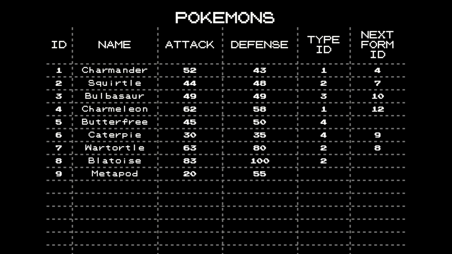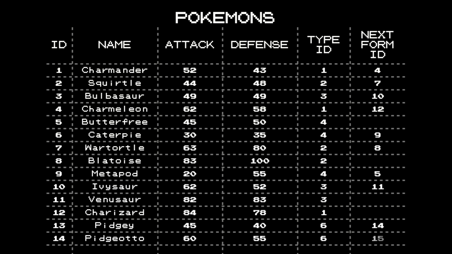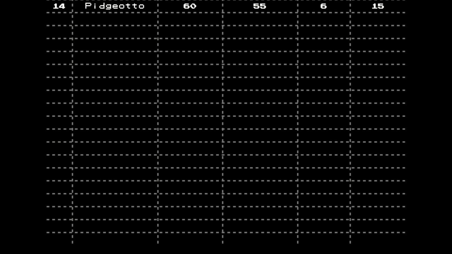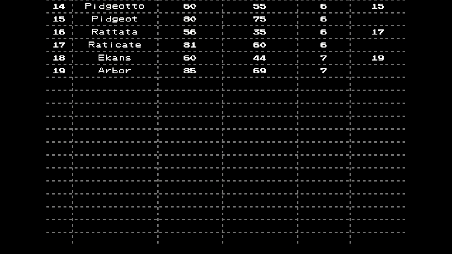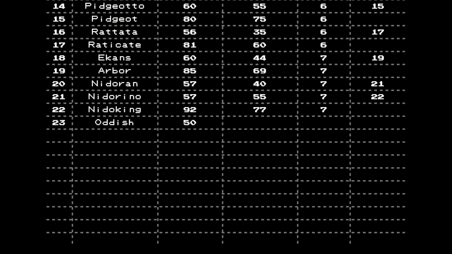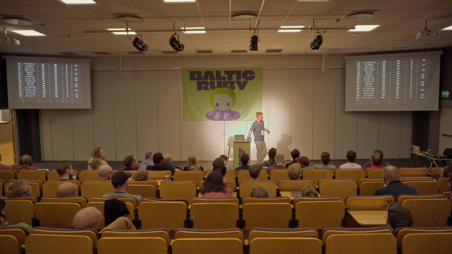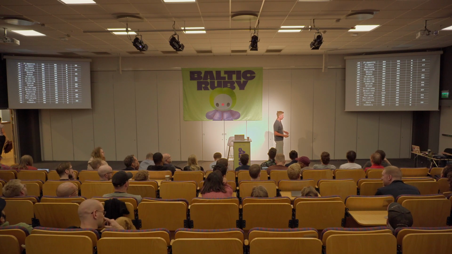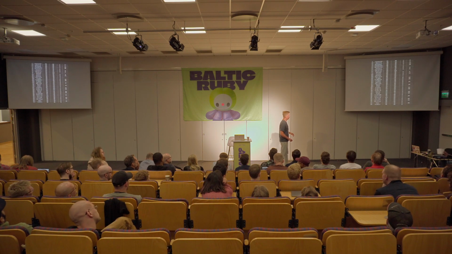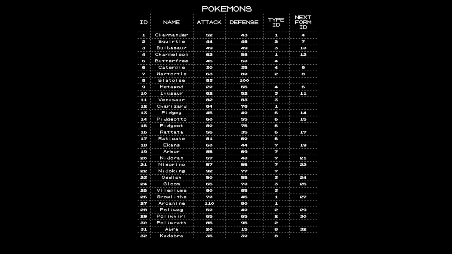I was doing this animation for so long, so you have to watch it in full. So yeah, we started adding more Pokemon and more and more. And we are filling them in, you know, boring stuff. Okay, so let's end up with 32 Pokemon. Yes, I know this is a huge data set, but it's enough to see some records, and this is how our table looks right now.